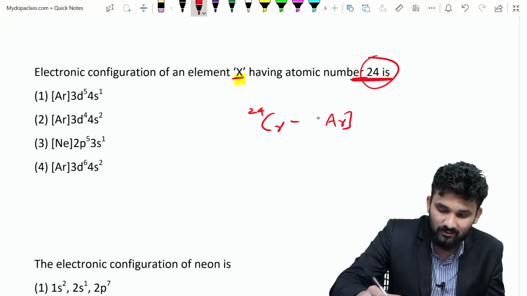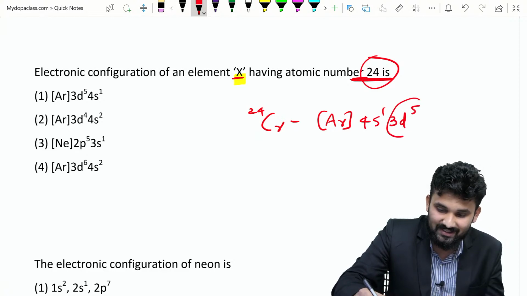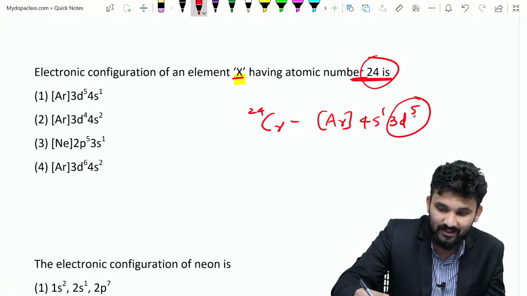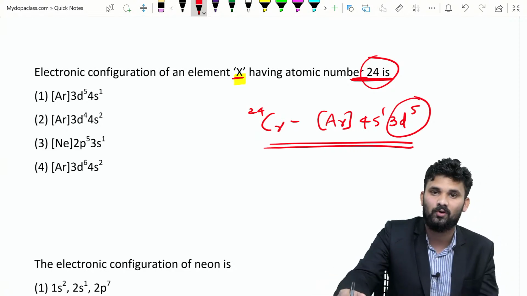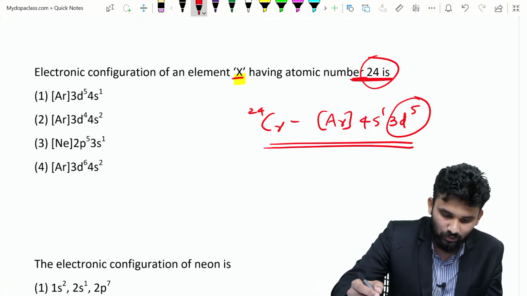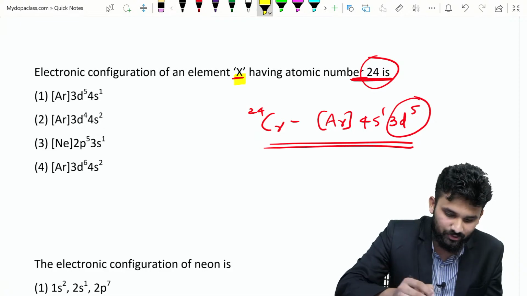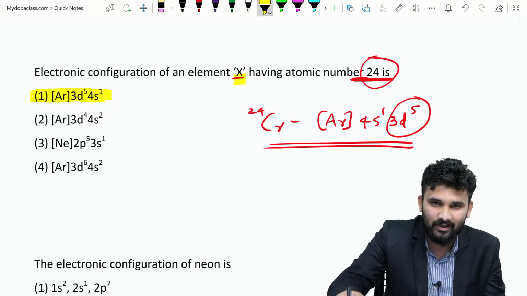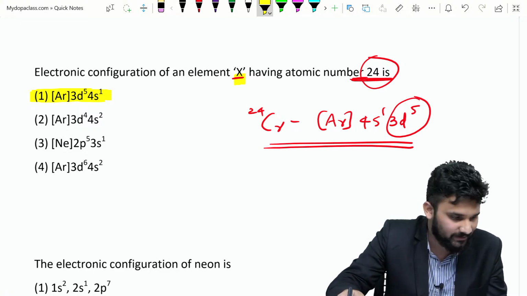That is argon 4s1 3d5, because it is a half-filled configuration. With 4s2 3d4, putting one electron into the 3d makes it half-filled. So chromium has argon 4s1 3d5. So what is the option here? Option 1, yes, option 1 is the right answer. Are you okay? Is it clear?